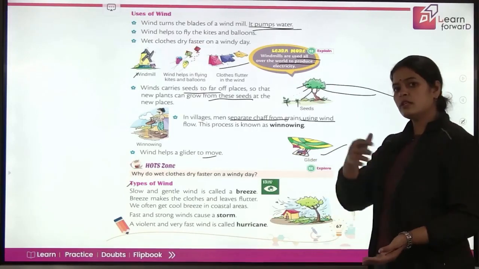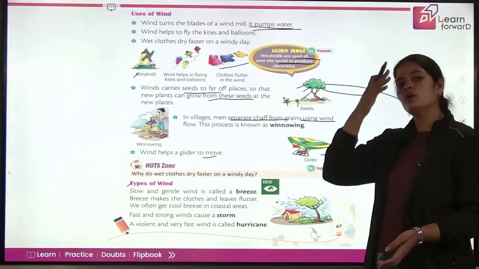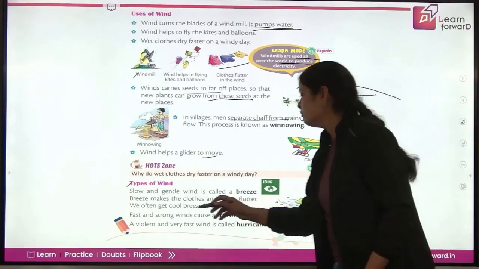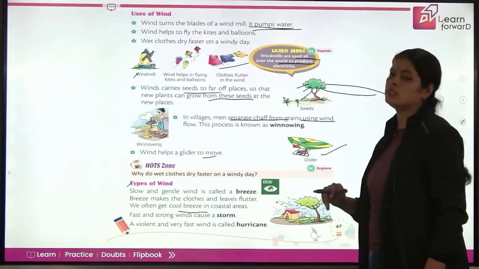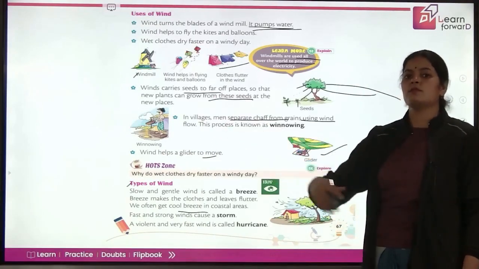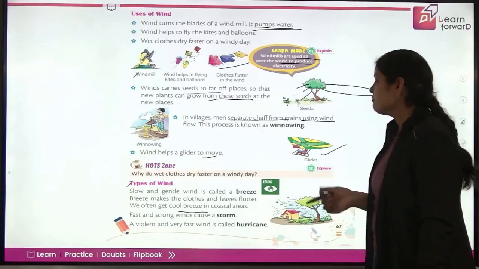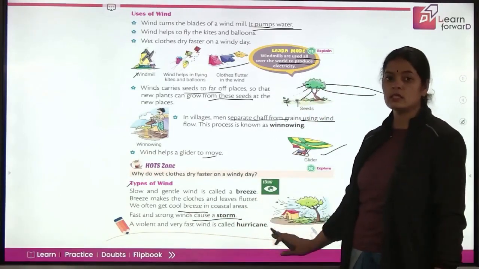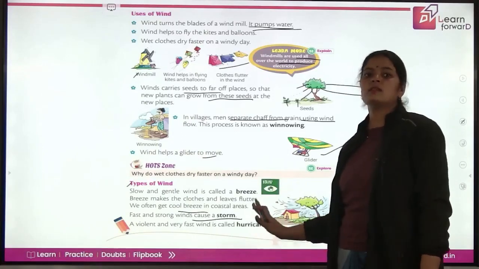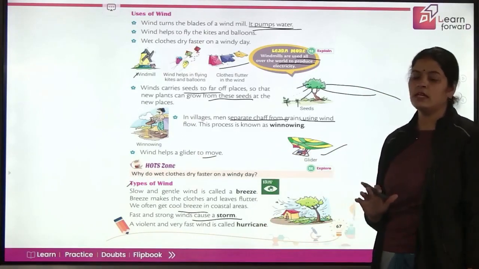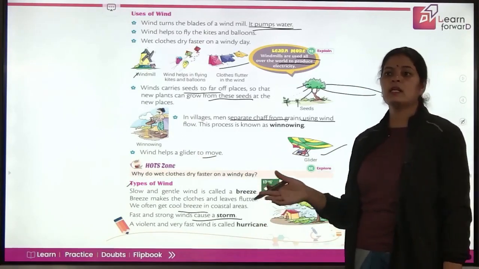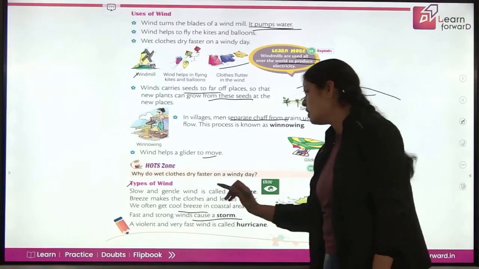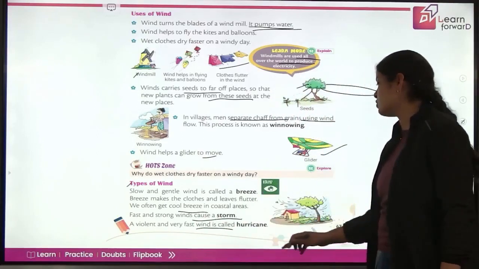Okay, clothes are fluttering, leaves are fluttering, your hair is just moving. Okay, breeze. Now we often get cool breeze in coastal areas because cool air comes from the sea towards the land. Okay, fast and strong winds are called storms. So we don't actually want this, we don't enjoy this. This is a bit destructive as well. It can uproot the trees, it can just blow away the roofs of some houses. So this is destructive.